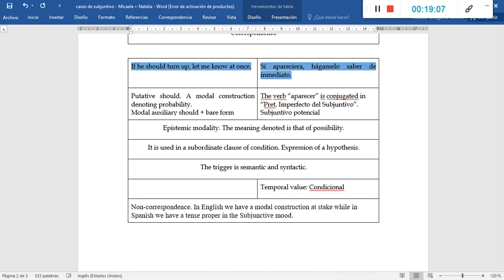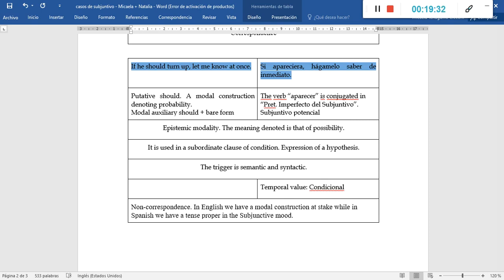What about the following sentence? The following sentence is sentence G from page 128. If he should turn up, let me know at once. That is the original rendition. And the translation is, si apareciera, hágamelo saber de inmediato.